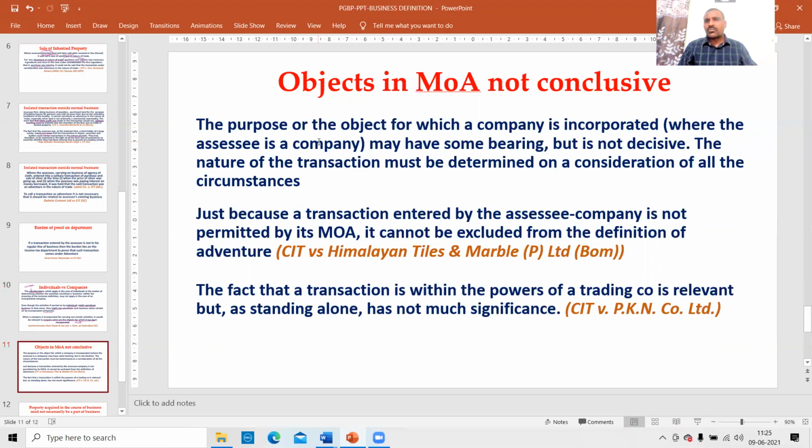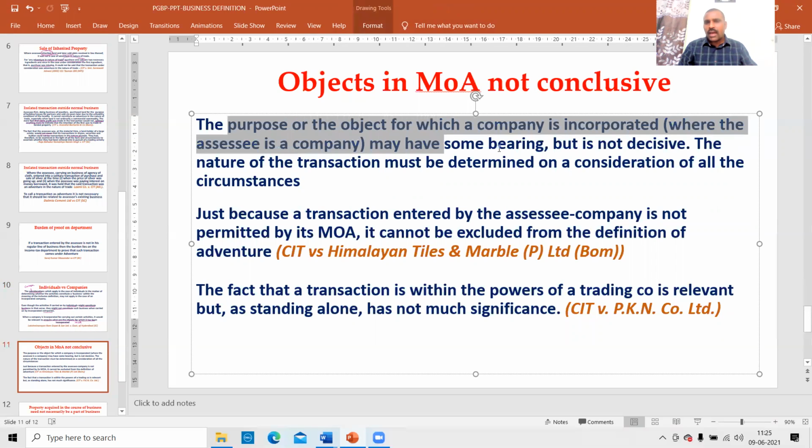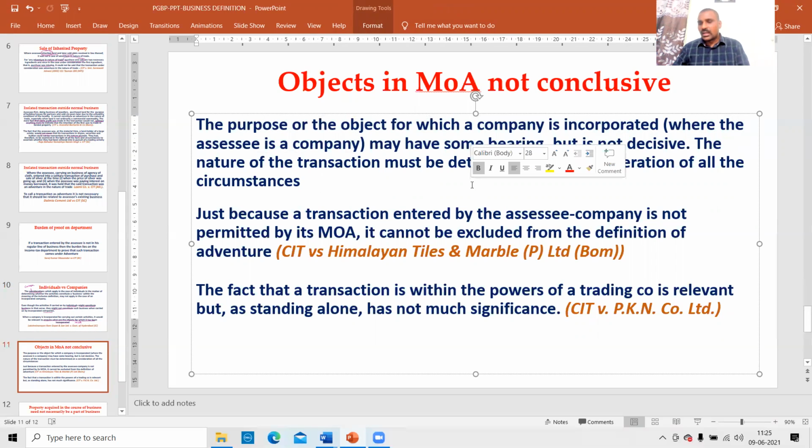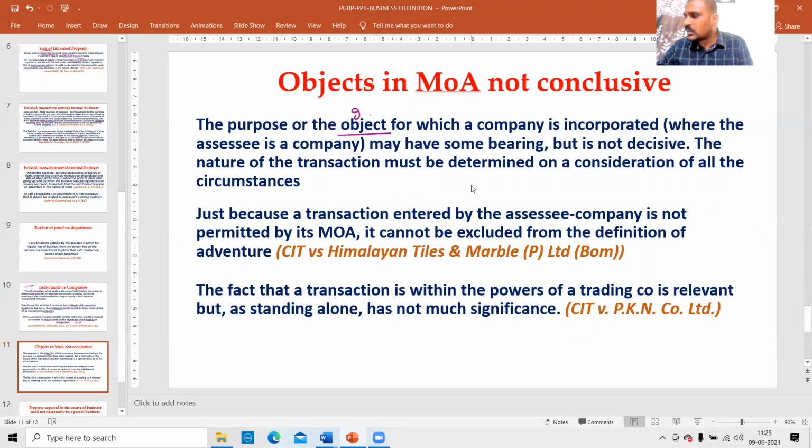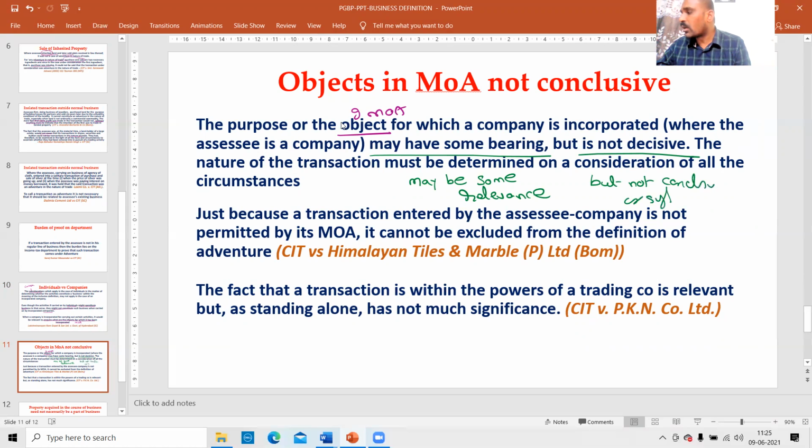The purpose or the object for which a company is incorporated may have some bearing but is not decisive. That means the objects of MOA may have some relevance, but not decisive, that means not conclusive or sufficient. The objects clause in MOA is relevant, but that is not sufficient.